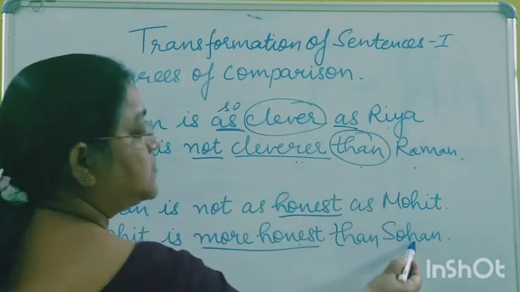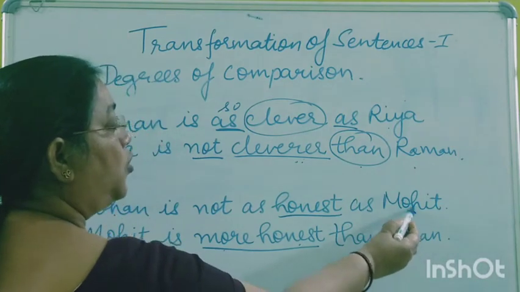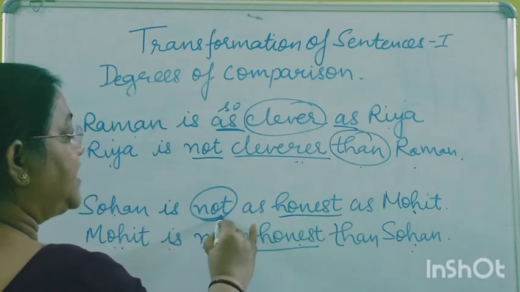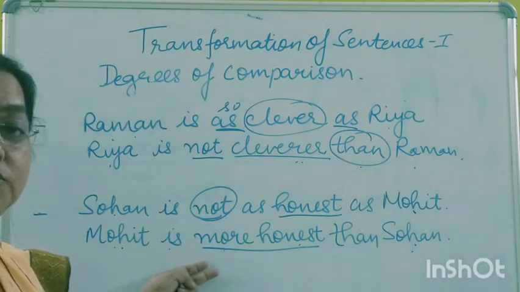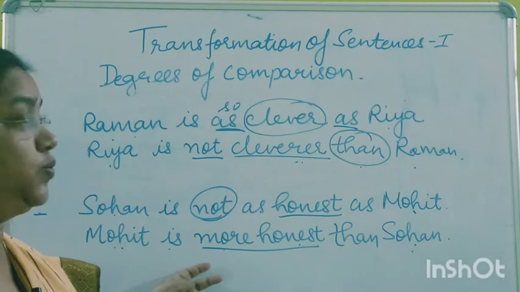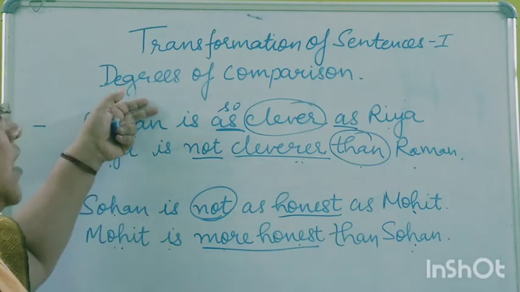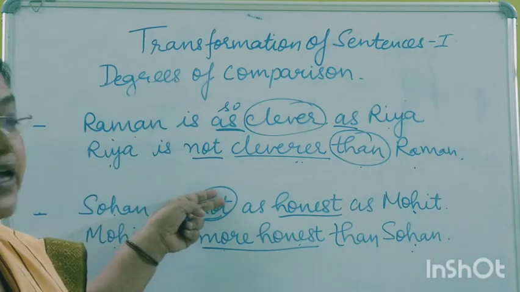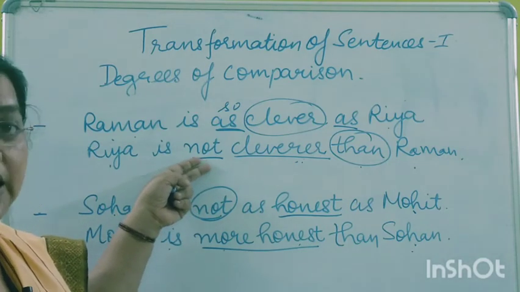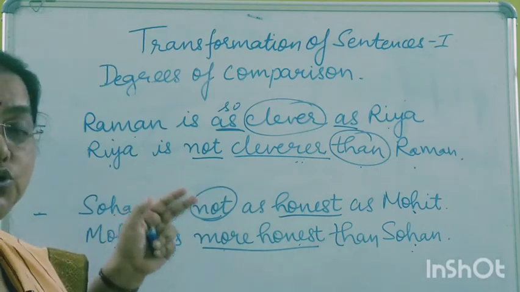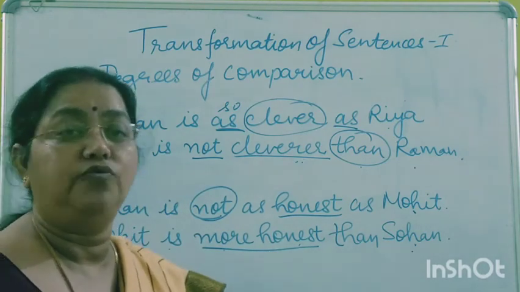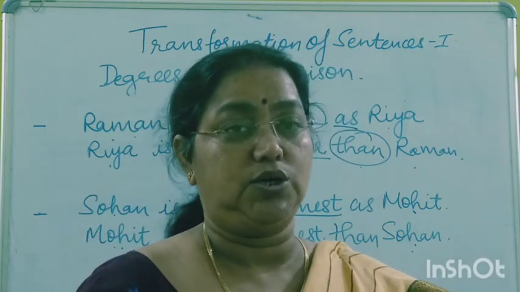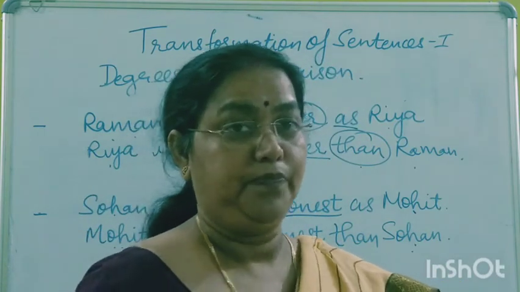Sohan becomes object and Mohit becomes subject. The original had a negative, so the transformed sentence does not have a negative word. In the earlier positive sentence, the transformed sentence had the negative word "not" added. So you have to take care that the meaning of the sentence should not change in any condition when we are transforming. Okay?